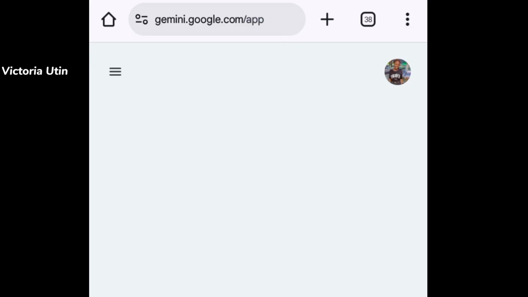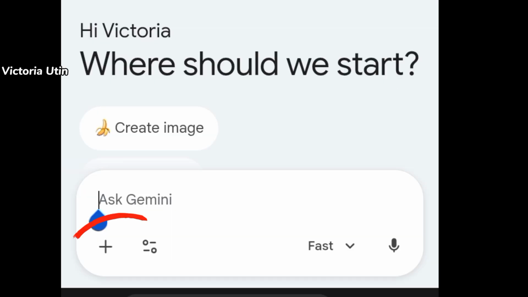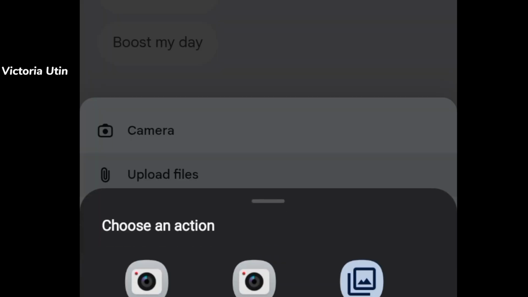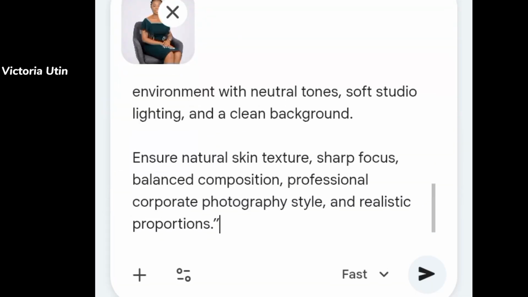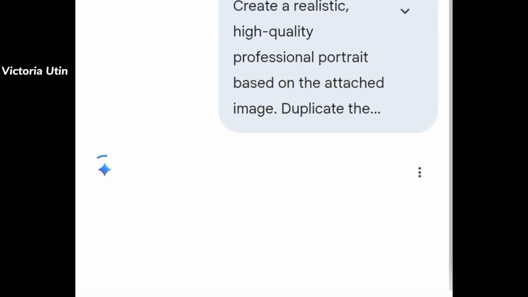Having done that, let's go over to the next stage. Once you copy the prompt, come over to Google Gemini. Just go to your browser and search for gemini.google.com. Once you come over to Gemini, click on this plus icon here, then bring in the image. I'm going to click on upload files, then photos. Once you bring in the image, go ahead and paste the prompt. So here is the prompt. I'm going to click on send. Let's see the results, if it's going to be exactly what we want.